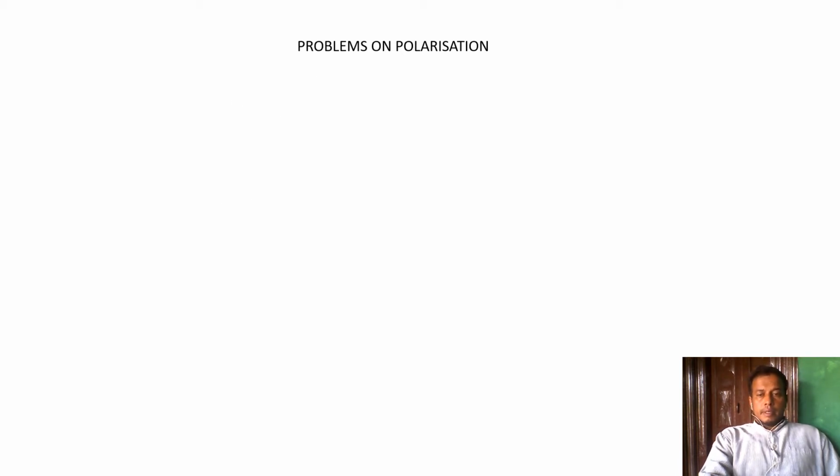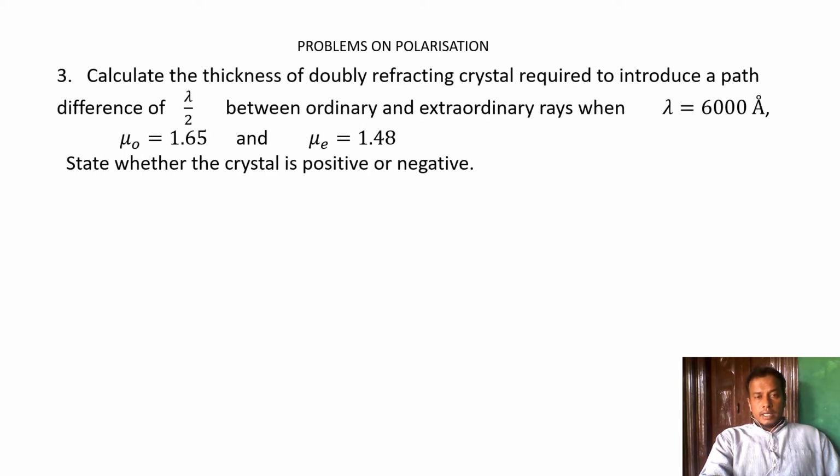In the next problem, calculate the thickness of a doubly refracting crystal required to introduce a path difference of lambda by 2 between the ordinary and extraordinary ray. Lambda is 6000 angstrom, mu o is 1.65 and mu e is 1.48. State whether the crystal is positive or negative.